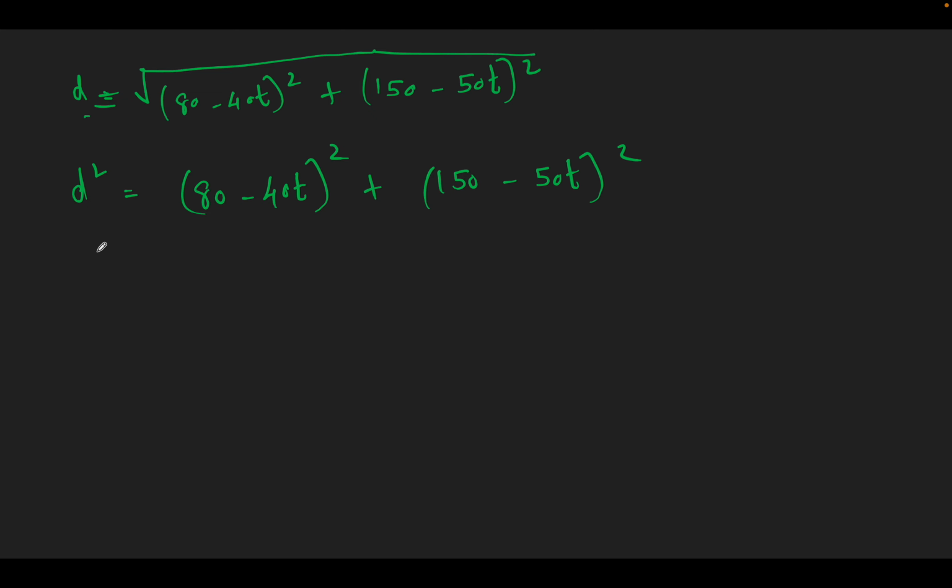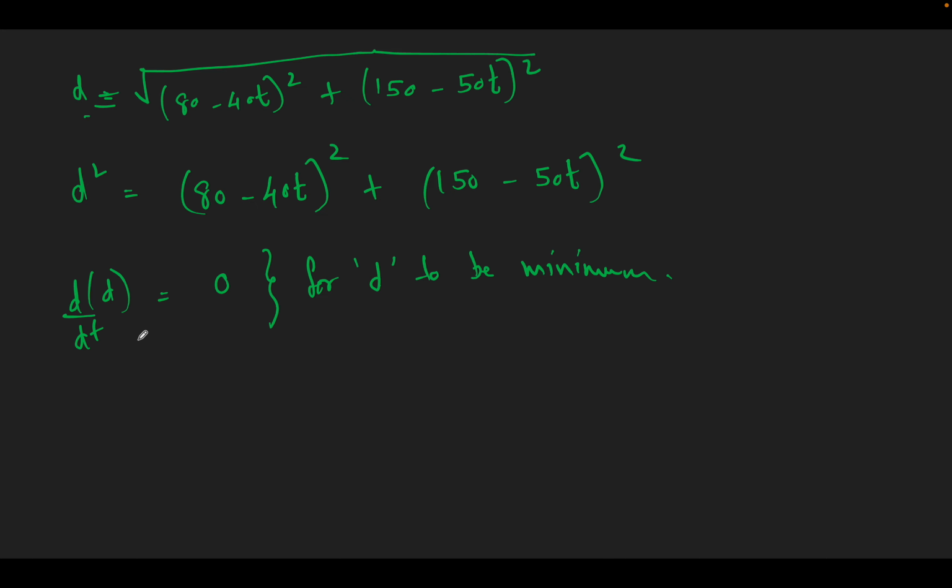Okay, and our question is, when will be the distance minimum? The distance will be minimum when d by dt of this distance is 0, right? Derivative of the distance becomes 0 when the distance is either maxima or minima. So d by dt of d must be 0 for d to be minimum.